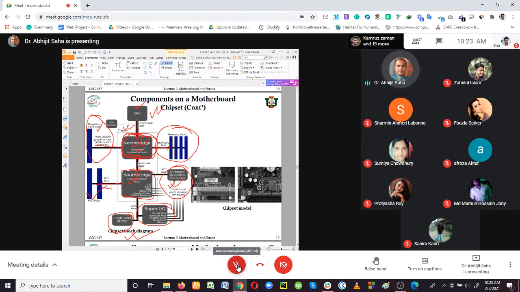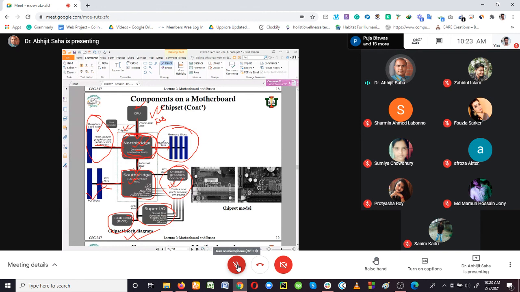And yes, in between there are several things. The CPU is connected with the north bridge. How? With the FSB, which we call the front side bus. You can see that. And the north bridge is connected with the memory bus, that is the memory slot. So these are the bus lines, through which signals are passed from one component to the other.